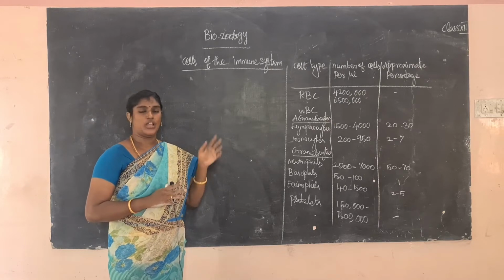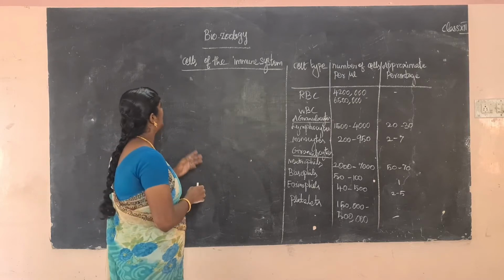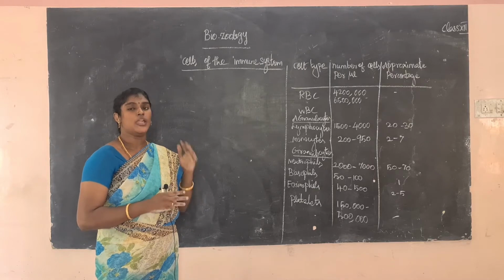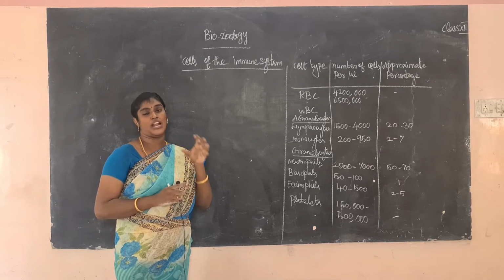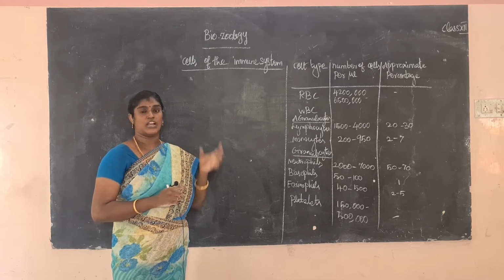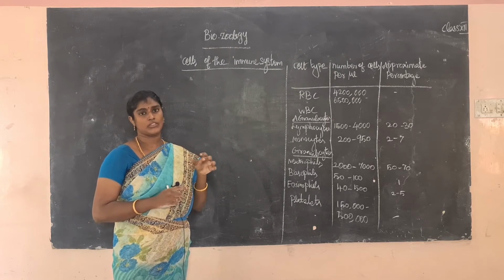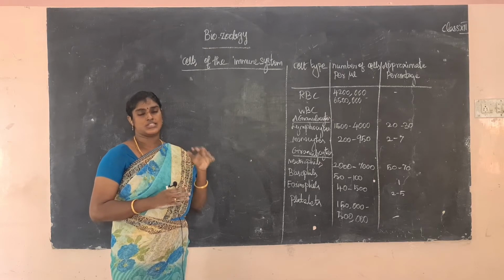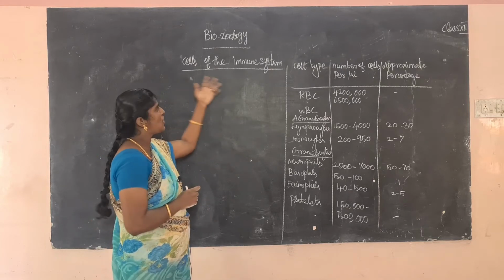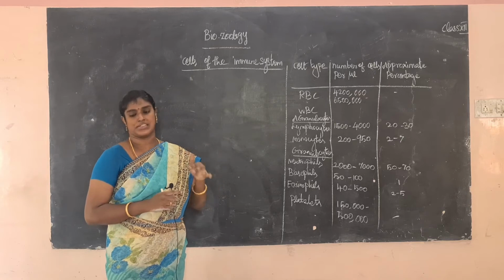Today we are going to see the remaining part of the lesson, cells of the immune system. Already you know what is immunity. Immunity means resistance, the overall ability of the body to fight against a foreign agent, conferred by the immune system. So resistance to any infection is called immunity. What are the cells of the immune system?